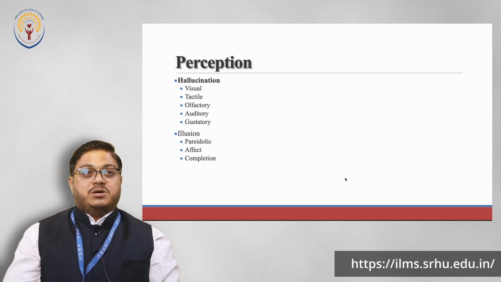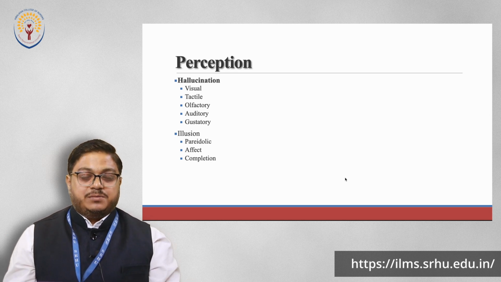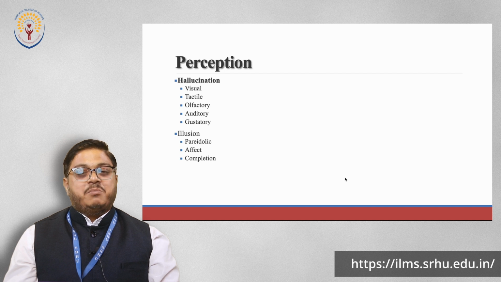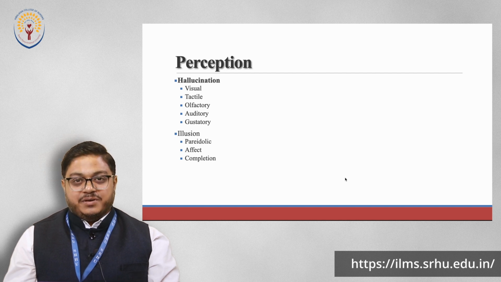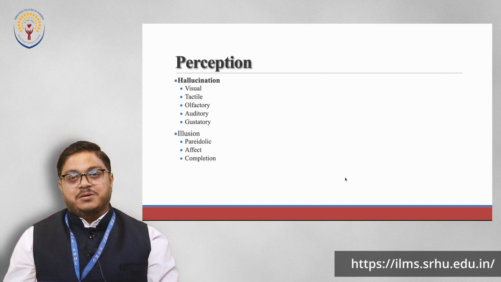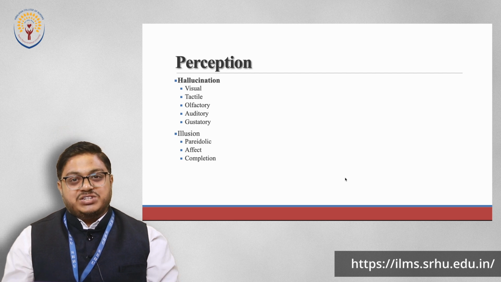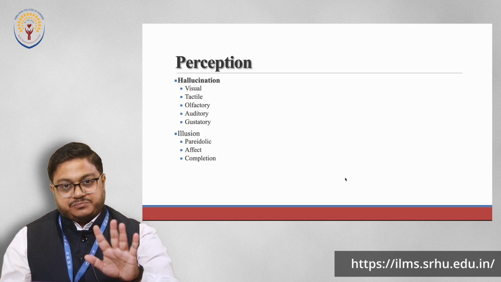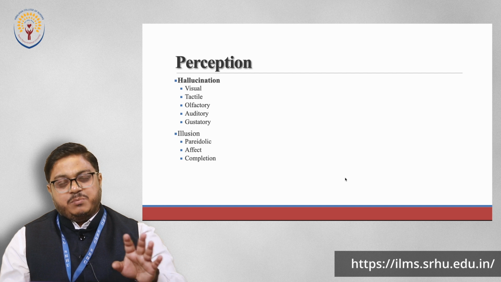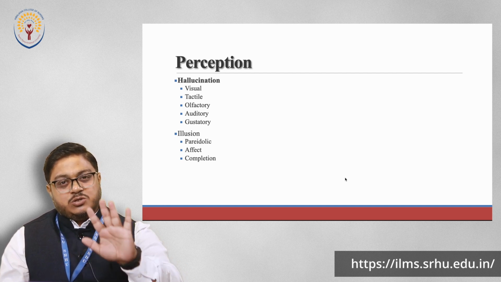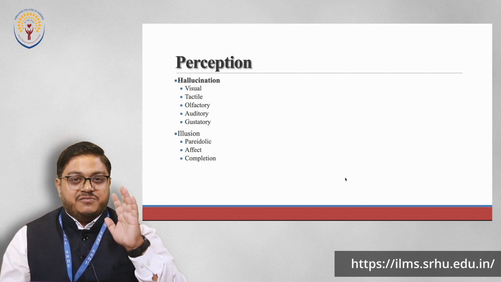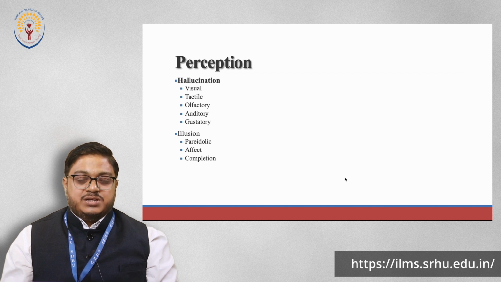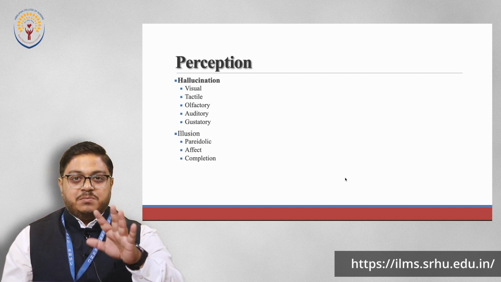Understood? So how many types of hallucination are there? There are many types of hallucination, right? But primarily at the beginner's level, we will just deal with 5. Easy to remember because we have 5 senses. So that is why you can say there are 5 types of hallucination. So first, you just count your senses.